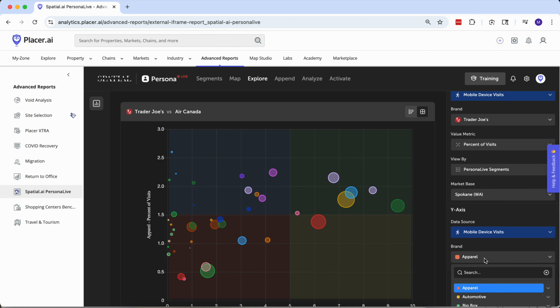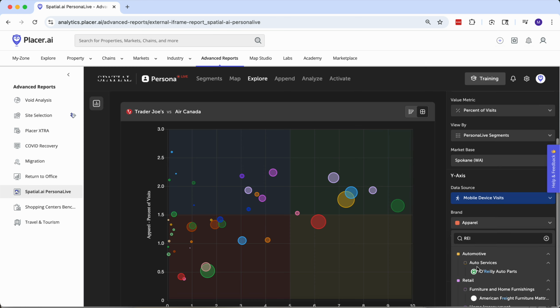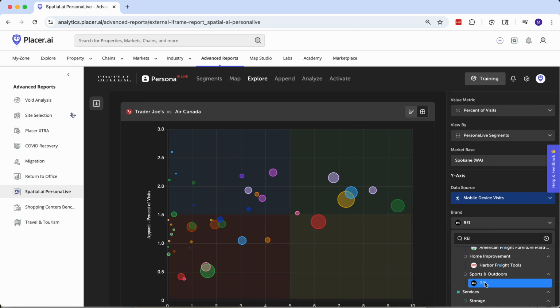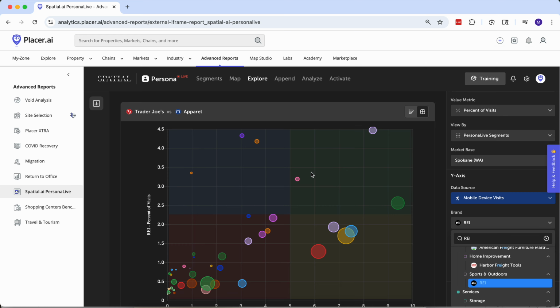Also, we could say, all right, who goes to Trader Joe's and REI? Is that an overlapping audience? And then what we're looking for here are households kind of the further to the right and the further up. Those will be our best matches. So it looks like, oh yeah, actually it's our Good Life citizens. Once again, that's kind of the peak of those two curves, at least here in the Spokane DMA, for folks that are going to REI as well as Trader Joe's. So ton of application there.